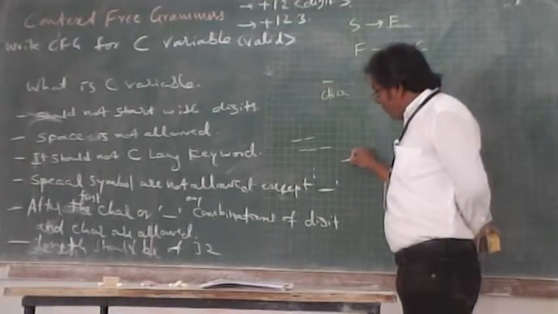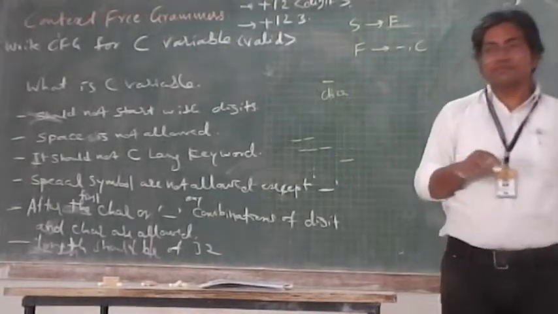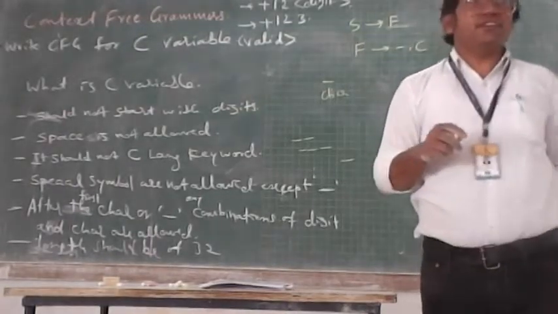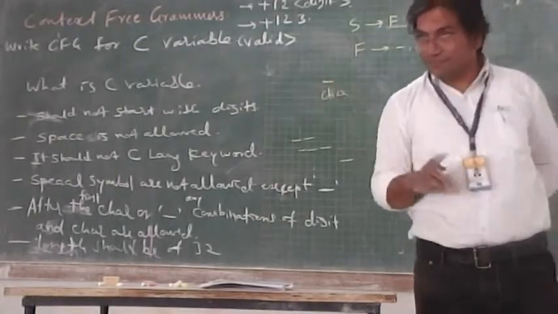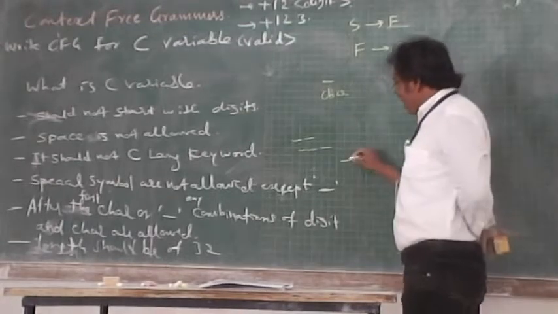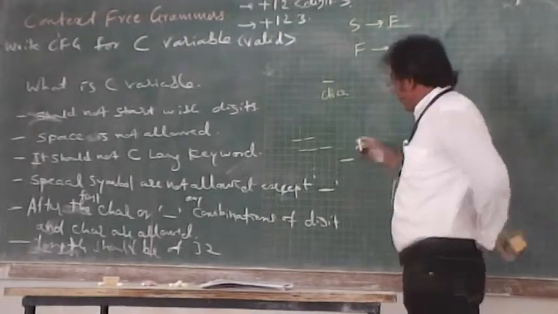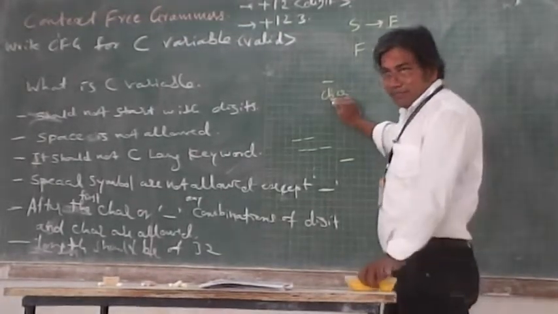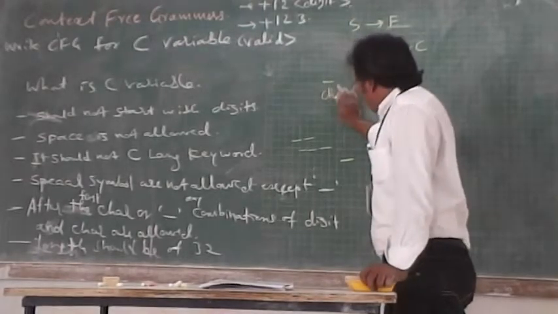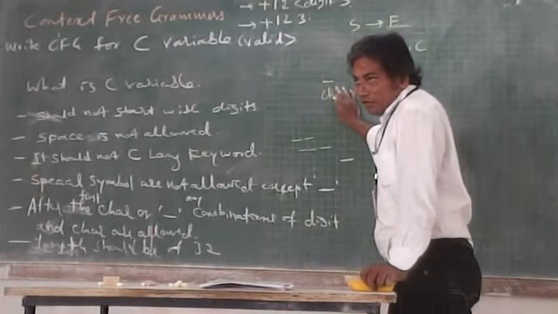Is it possible to have only an underscore as a variable? Only underscore can never be a variable. A single character can be a variable, but only underscore is not possible.